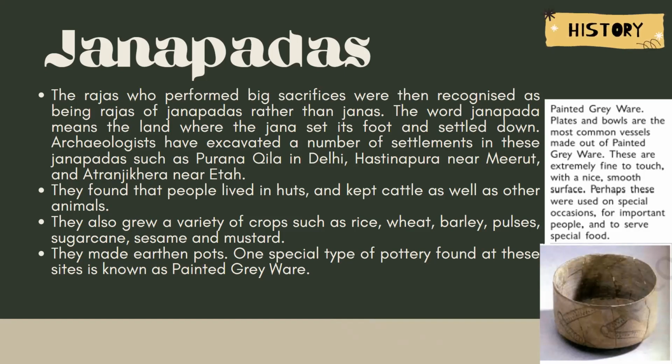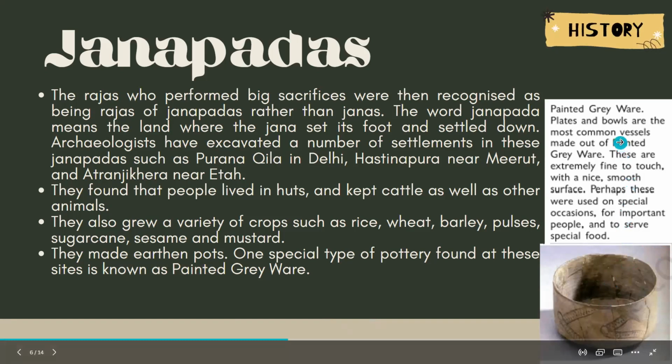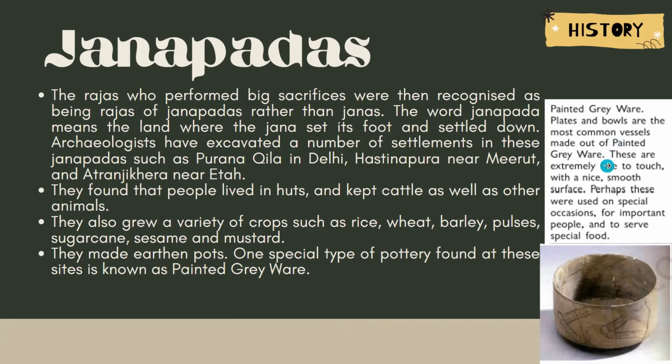A special type of pottery found at this site was painted grayware. Can you recall from the last chapter what kind of pottery was available back then? There was red and grayware pottery, and now painted grayware pottery was available. Plates and bowls were the most common vessels made out of this painted grayware, and they were very fine to touch, with a smooth and nice surface. It was used on special occasions for important people to serve special food.